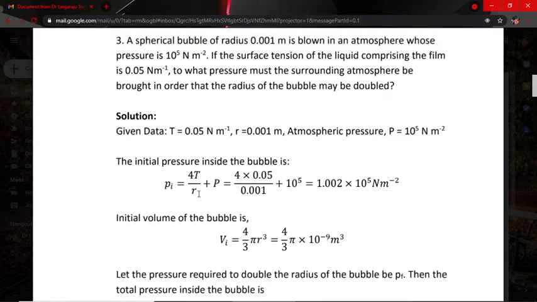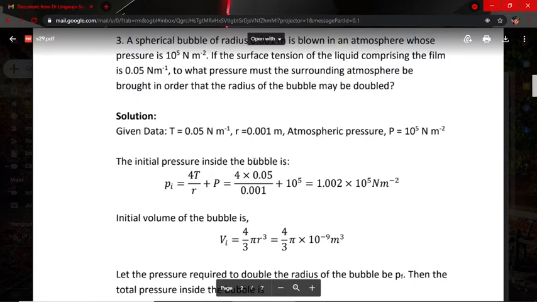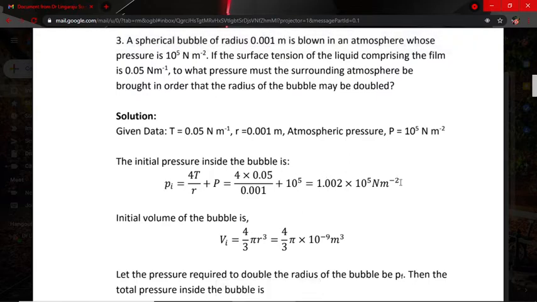Pi is equal to 4T by R plus P. It is a standard formula. 4 into T, surface tension, divided by R, radius of the bubble, 0.001, plus 10 to the power of 5. Calculating all these things, we get this value, 1.002 into 10 to the power of 5 Newton per meter square.